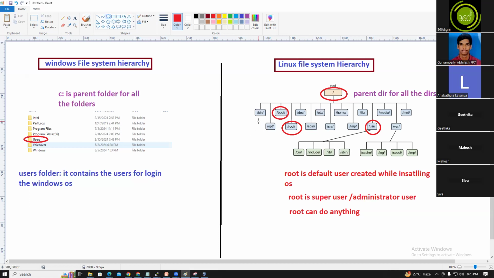Third party software. What are the third party softwares, guys?